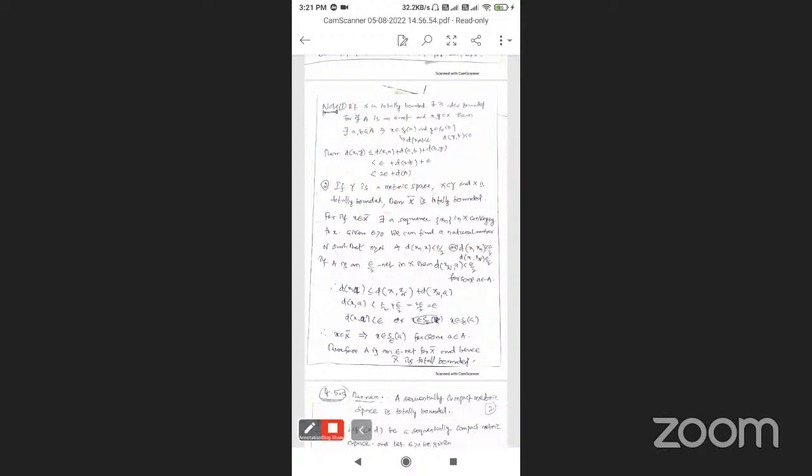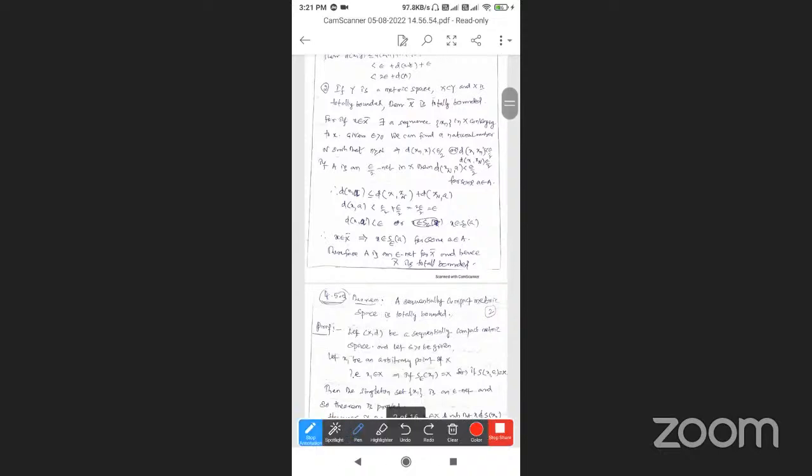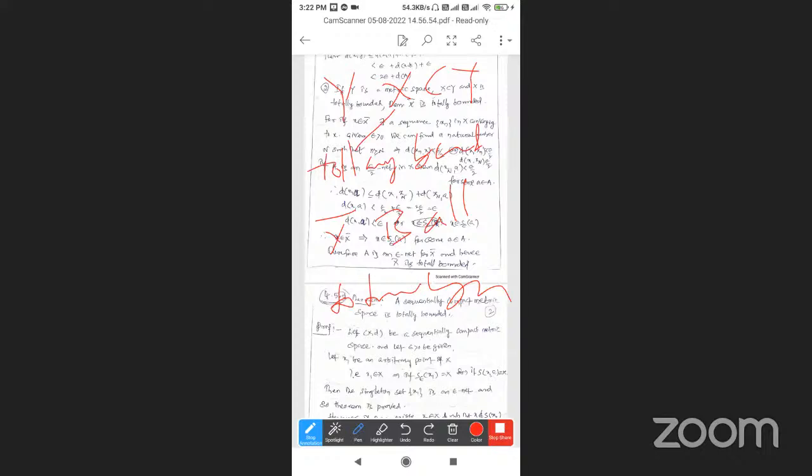Clearly, this is the discussion; now this is the second note. Y is a metric space, X is a subset of Y, and X and Y are both metric spaces. But X is totally bounded. Then X bar is also totally bounded. So if X is totally bounded, then X bar is also totally bounded.